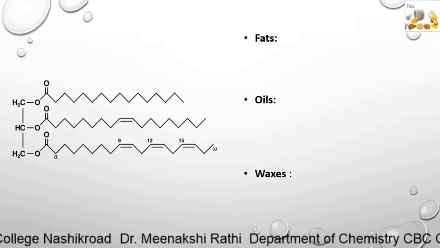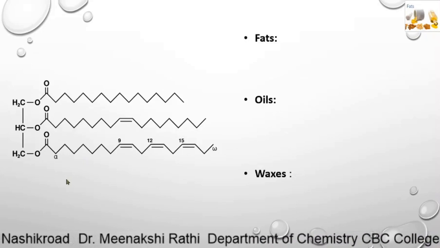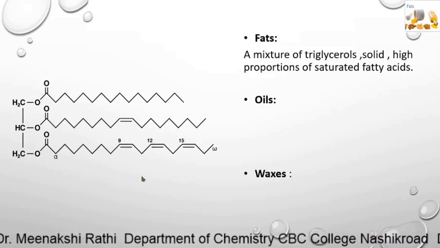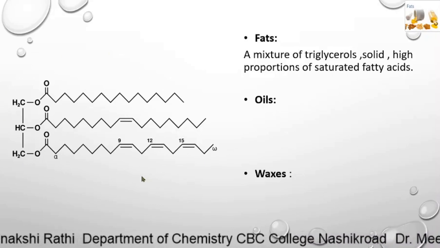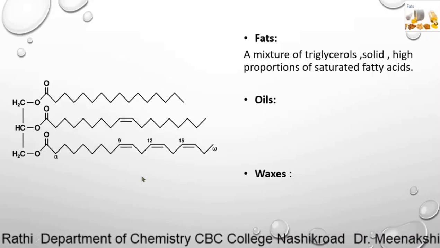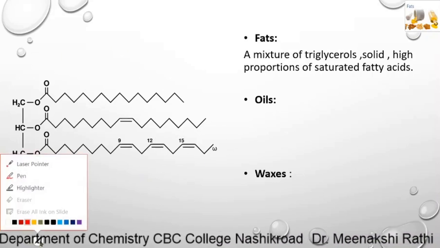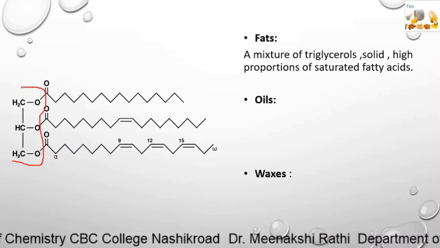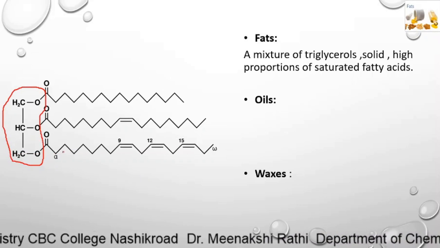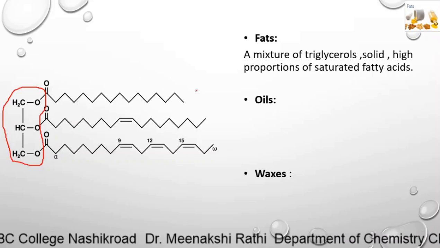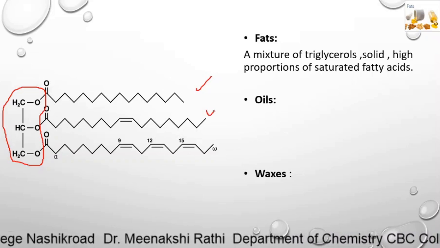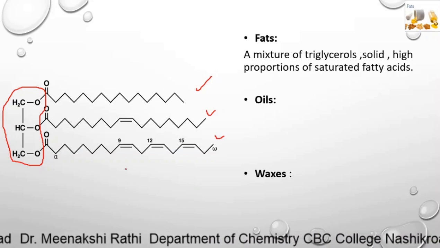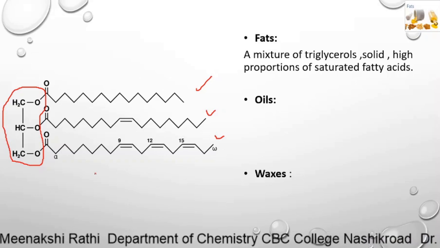Before discussing fats, oils and waxes, please see here, it is a triglyceride. This is the structure of triglyceride. In the last video only, I explained what we mean by triglyceride. When trihydric alcohol, that is glycerol, this is a part of glycerol, condenses with three molecules of long hydrocarbon chain fatty acids, then we get an ester. That ester is called triglyceride.